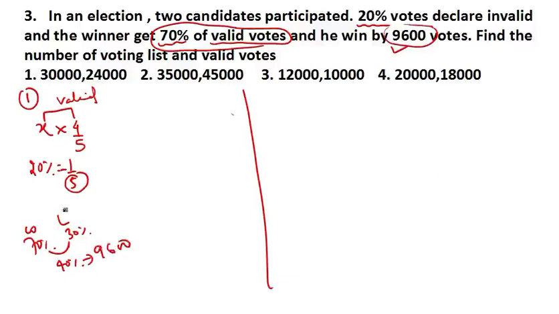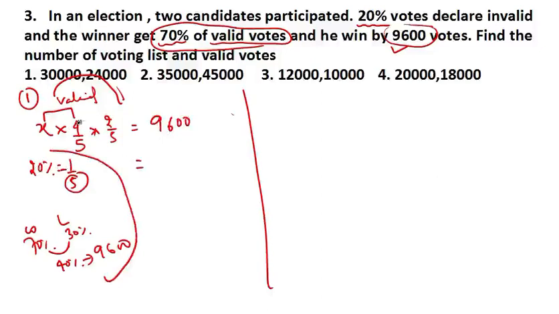What is the fractional value of this 40%? It is 2 by 5. Now this is equal to the 9600 by which the winner wins with 70% of the valid vote. I hope you get the point. Now just solve it.